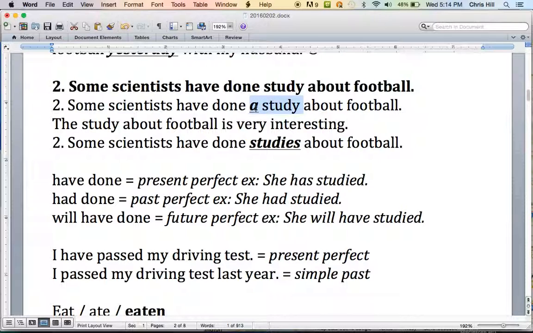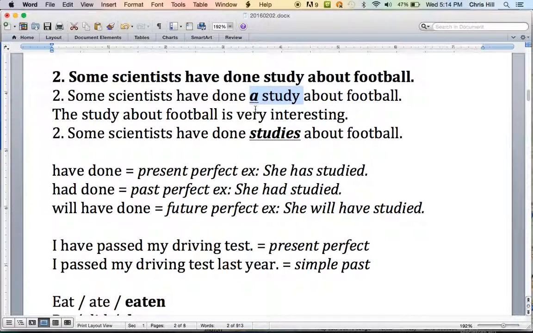Okay? So if there are more than one of them in the world, usually we use a study. Now, after we identify the study, we then use the. The study about football is very interesting. But the first time we mention it, usually we need a, if there's more than one in the world.